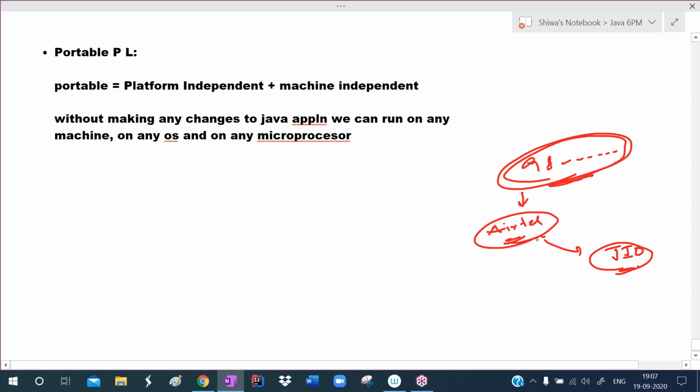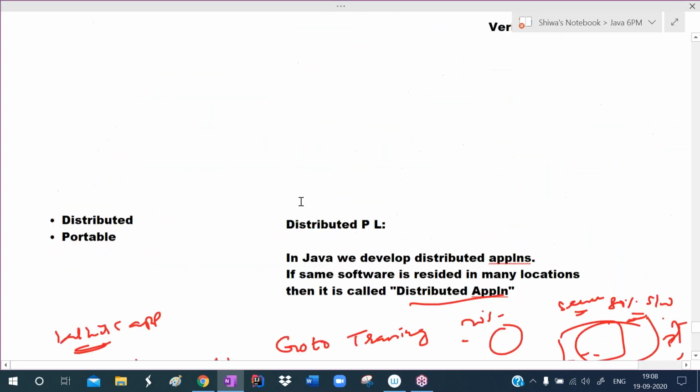You don't want Airtel services, you want Jio services. If you want to become a Jio customer, you are doing what? Port. Without changing your number, you will get Jio services now. Similarly here also, without making any changes to the Java application, you can run it on any machine, any operating system, any microprocessor. This feature is called portable. So this is the portability feature.